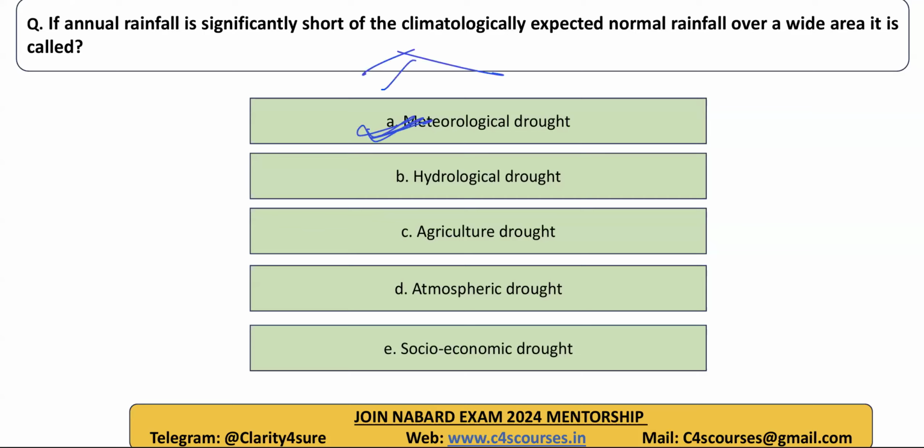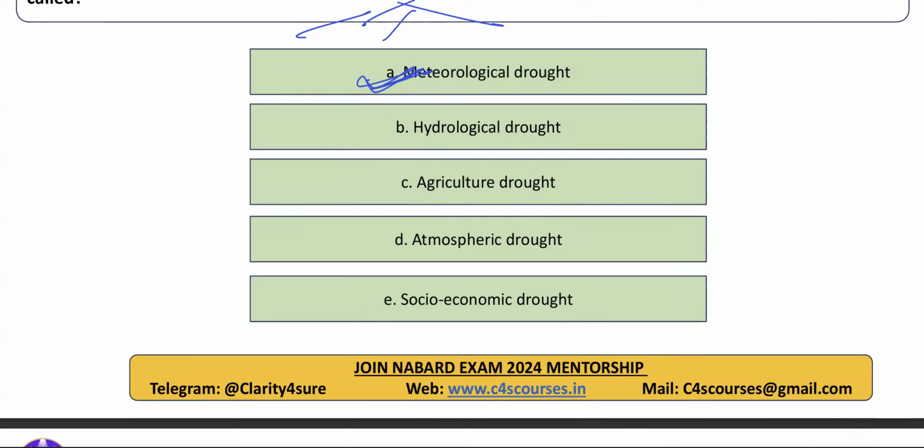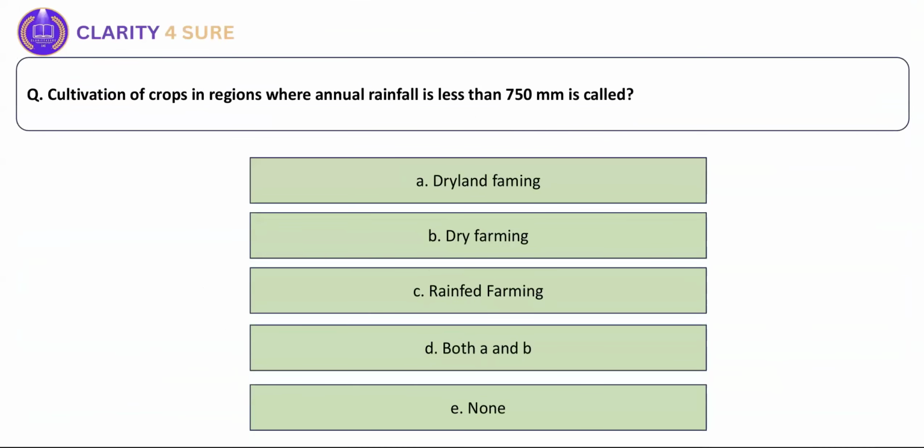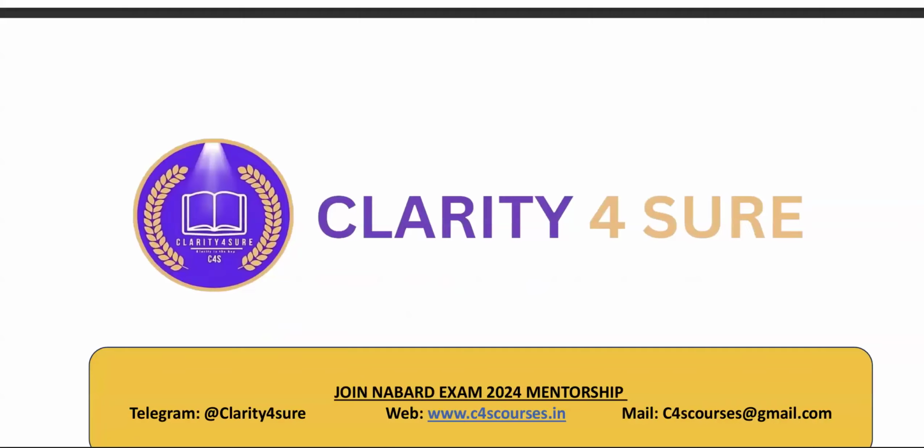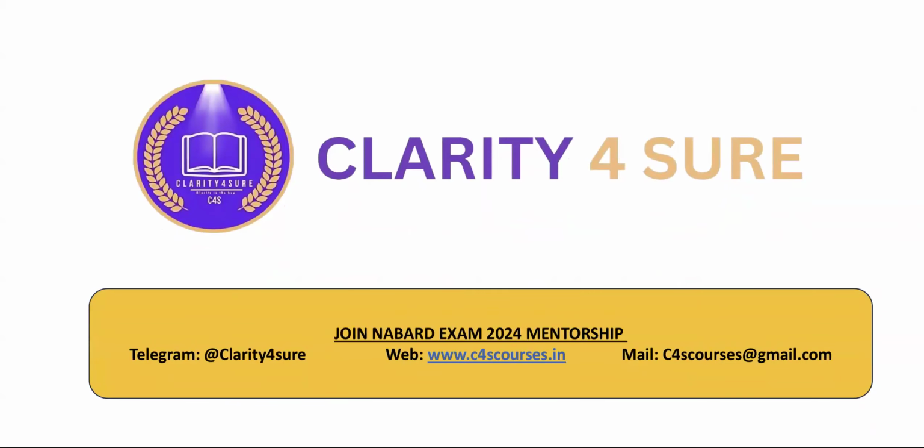The classification of drought we have done in the class. Next, the cultivation of crops in the region where annual rainfall is less than 750 mm. Very simple question. Less than 750 mm, it is called as dry farming. Very good. The classification of dry farming, dryland farming and rain farming has been taught to you. Yahan pe, this is the right answer for you. So these were the questions of today, just for revision purpose you have taken so that you can refresh it. Hope it helps you, both the descriptive thing and the objective thing help you.